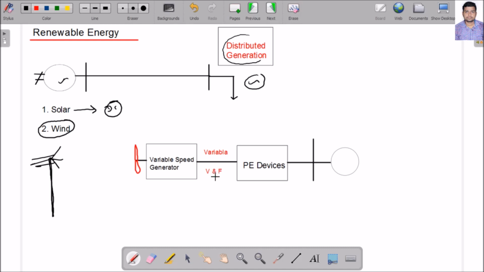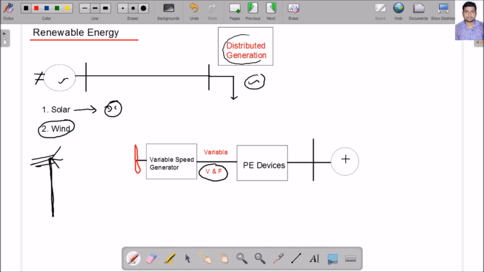So what is the problem here? If the wind speed keeps on changing, I can say the generator is a variable speed generator, because wind speed is changing means the turbine speed is also changing, no? Because wind speed is changing, definitely the turbine speed is changing, so I get a variable speed generator. With a variable speed generator, the speed is changing, so definitely I am getting variable voltage and frequency. The voltage is not constant, it keeps on changing, and the frequency is also changing.